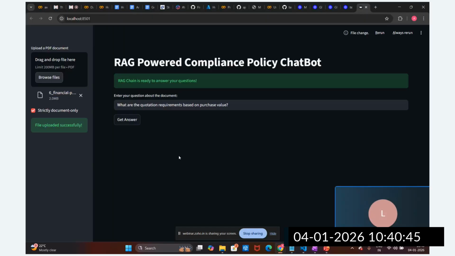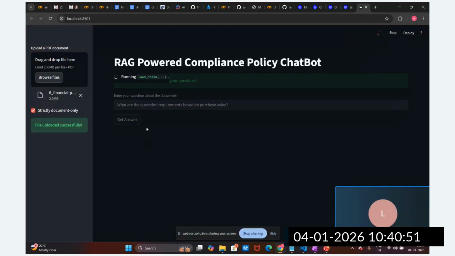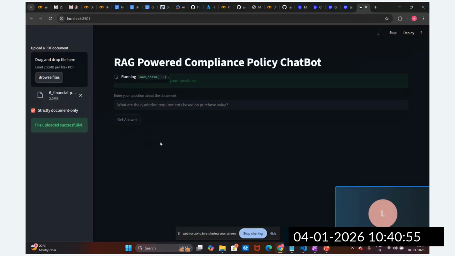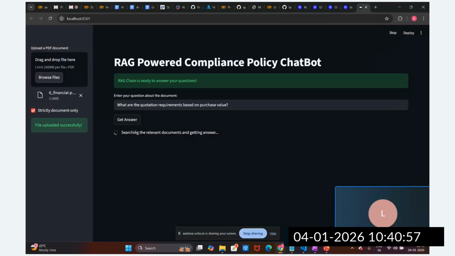Now you see we got the answer, guys. But what is the issue here? It is not shown in the UI. We just clicked on this, and then you can see it is searching the relevant document and getting the answer ready. But it is not showing in the UI. Why? Because we have not written it here.